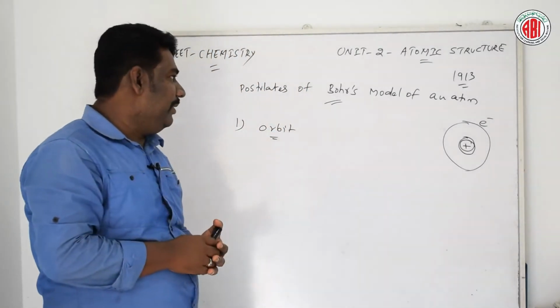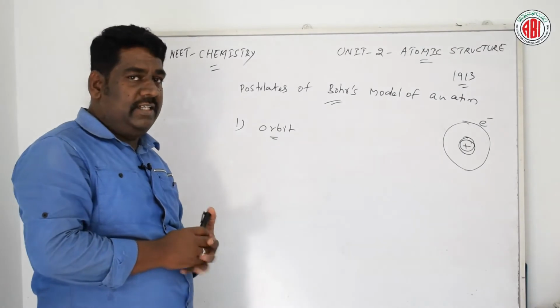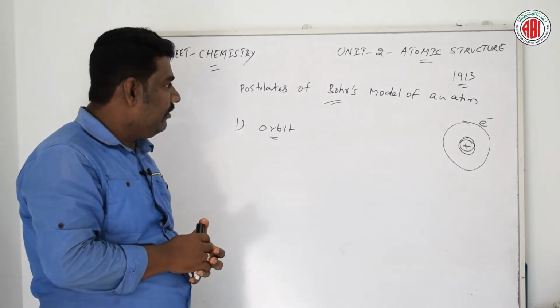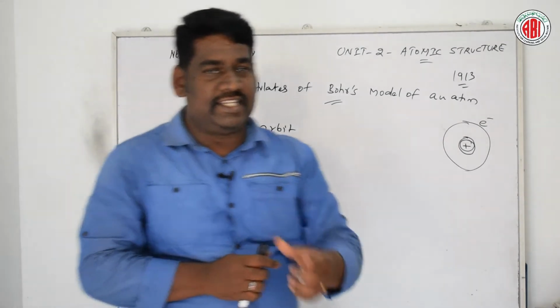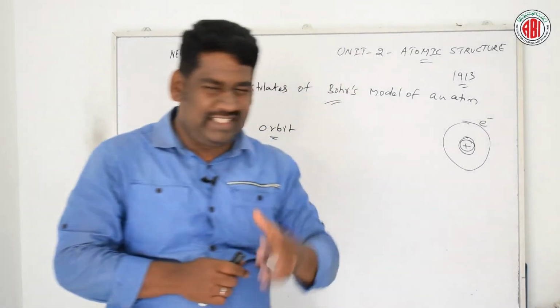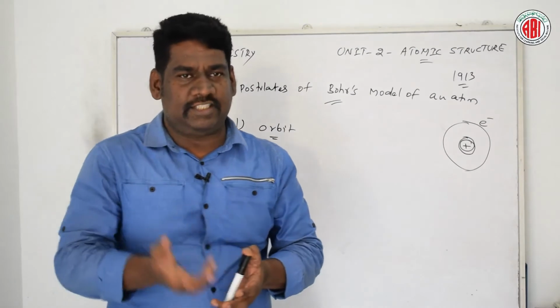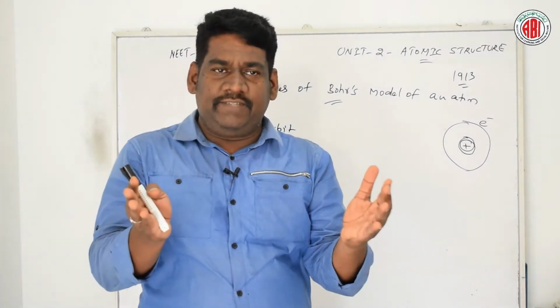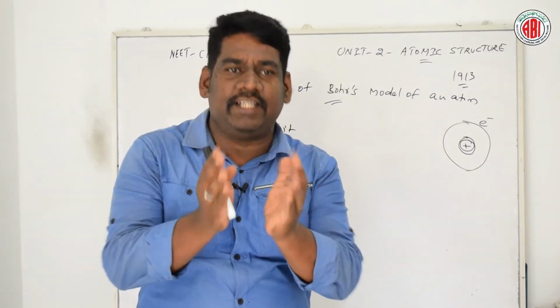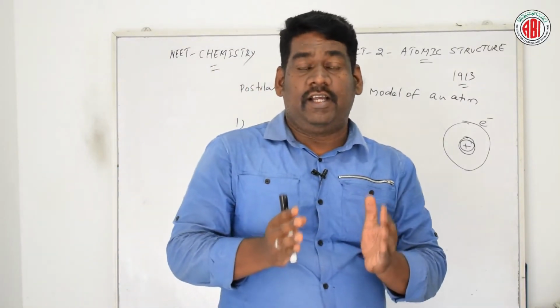Talking about the orbit, the first and foremost postulate of Bohr's model of an atom is about the energy shell, or orbit. What is the meaning of energy shell? Let us talk about this in detail. These orbits are associated with certain definite energies in each level.